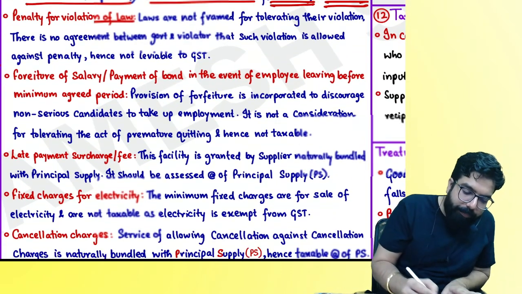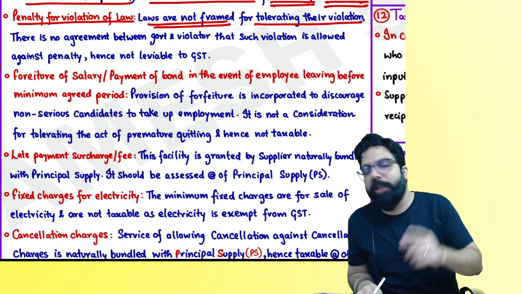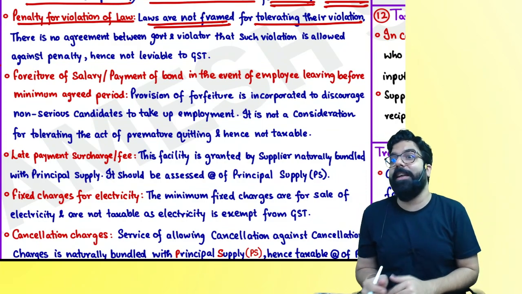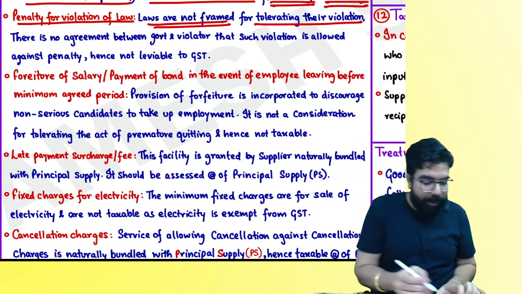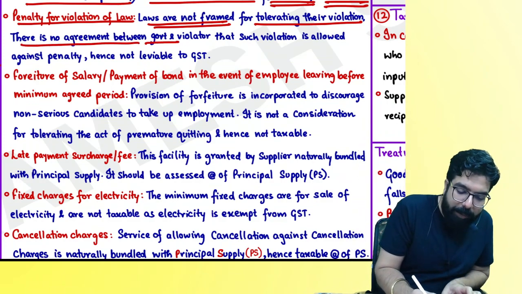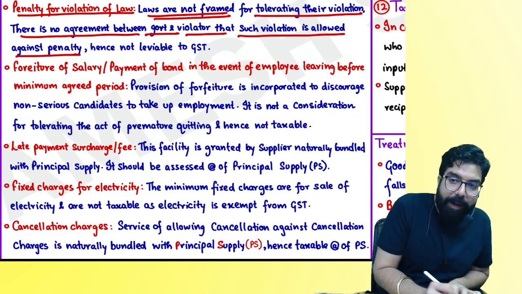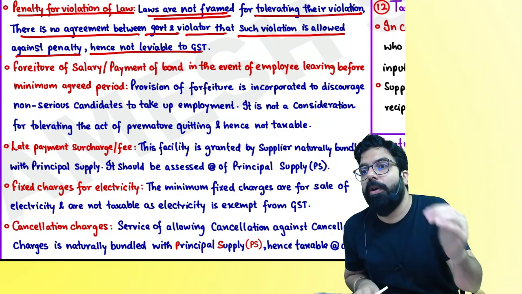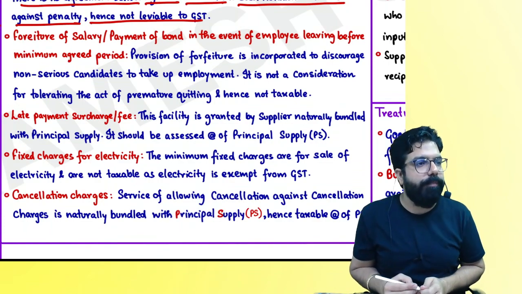Penalty for violation: laws are not framed for tolerating their violation. Why are laws made? So that you don't violate them. Or is the government making the law so that you violate it and give a penalty? There is no agreement between the government and the violator that such violation is allowed against a penalty. Hence, if any penalty is charged by the government because you violated the law, GST will not come on that penalty. Is my point clear to all?